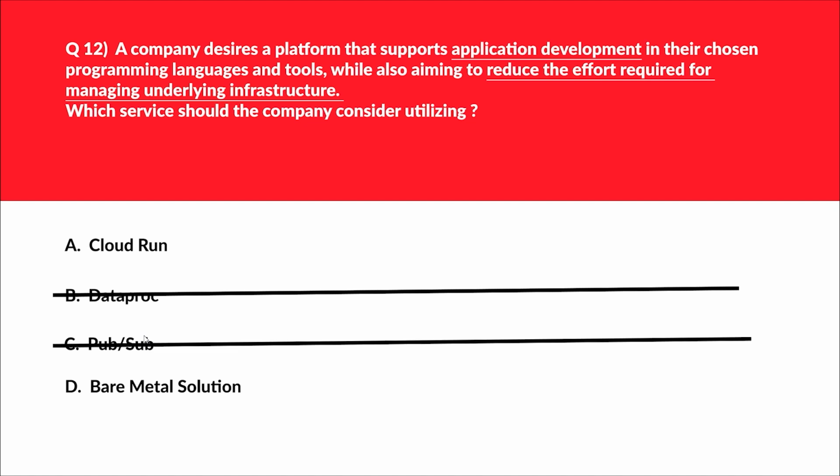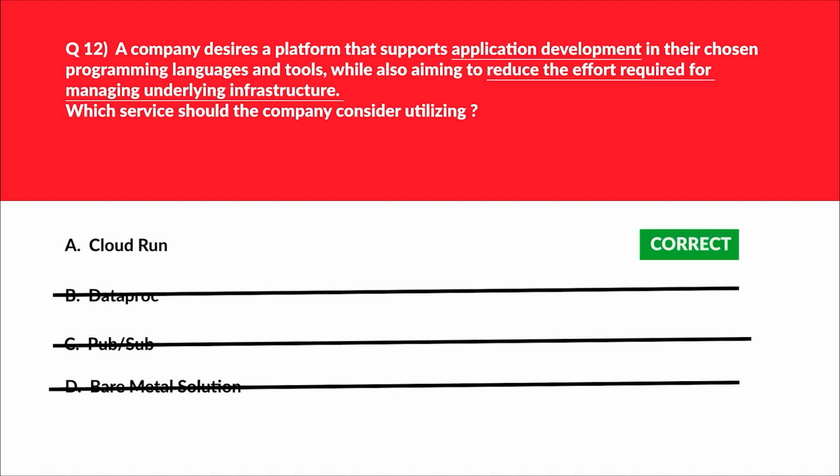Let's move to option D. D says bare metal solution. Bare metal solution cannot minimize infrastructure management, as it's not a serverless solution. Bare metal is in no way serverless, so managing infrastructure it cannot reduce, right? So let's remove this. We are left with option A, that is Cloud Run, and it is the correct answer.